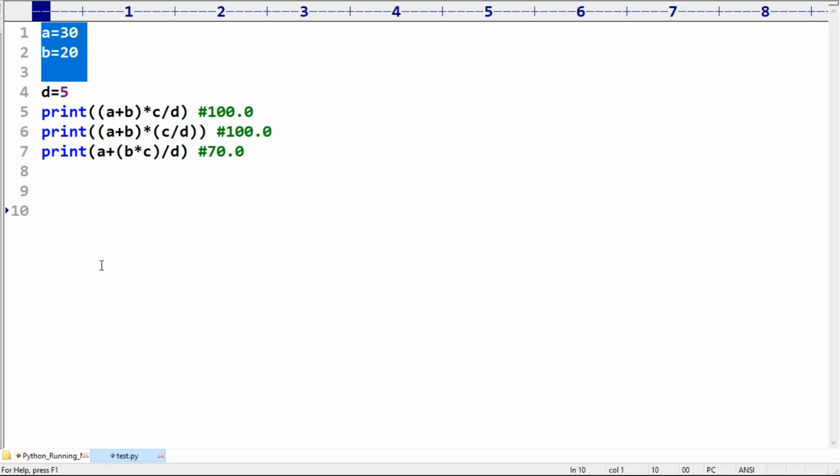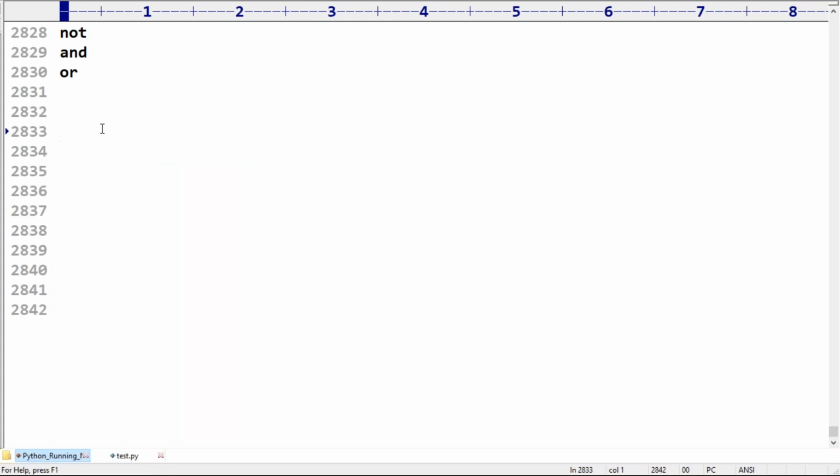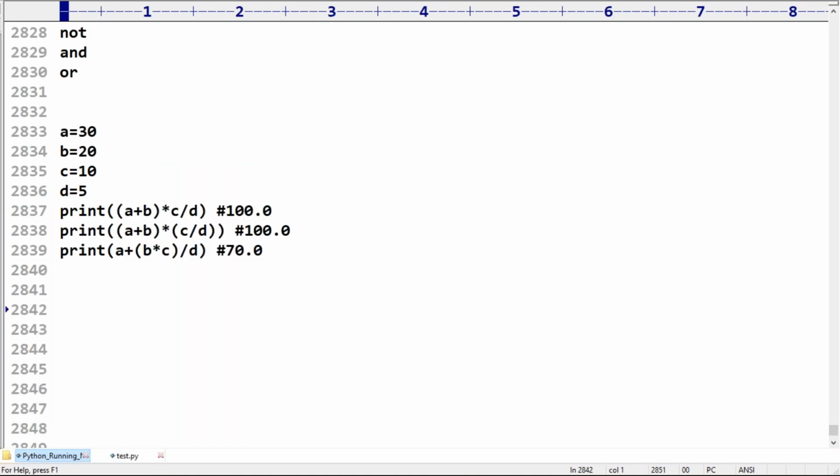Okay, that's it. Next, how to use the modules concept. What about the math module? In the next session we will talk about it, so that the operators concept is going to be completed.